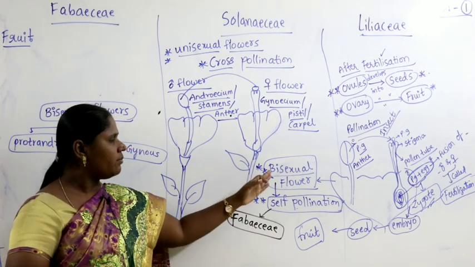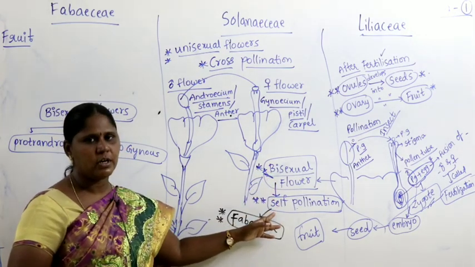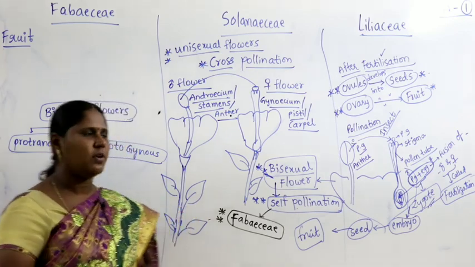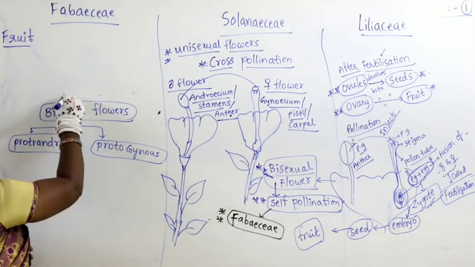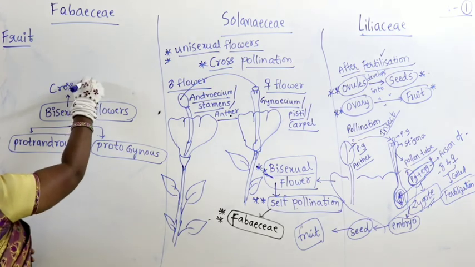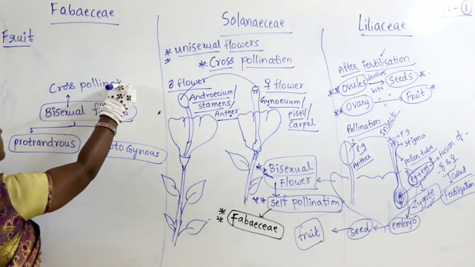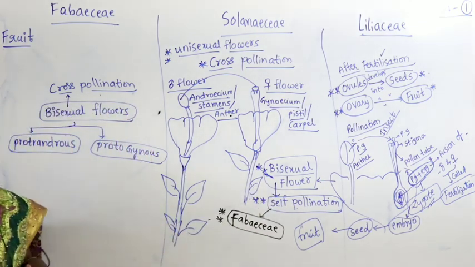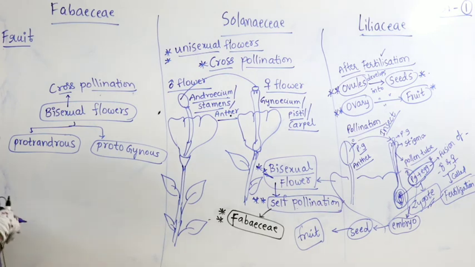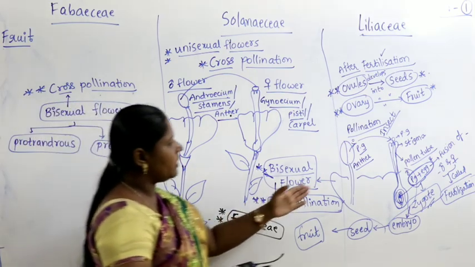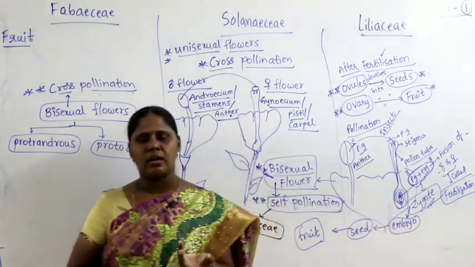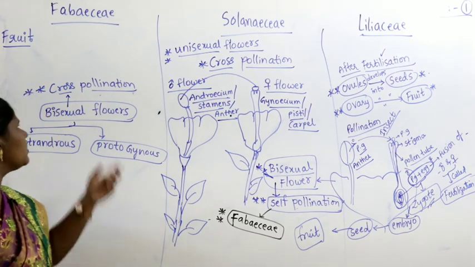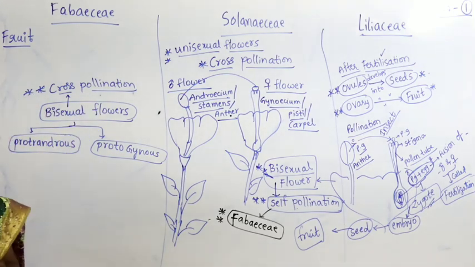Why? Because some bisexual flowers undergo self-pollination, and some bisexual flowers also have the possibility of undergoing cross-pollination. So here, bisexual flowers may not always undergo self-pollination. Then the question immediately arises: when androecium and gynoecium are both present, why can't they undergo self-pollination, and where is the chance to undergo cross-pollination? Already I told you in the last class,